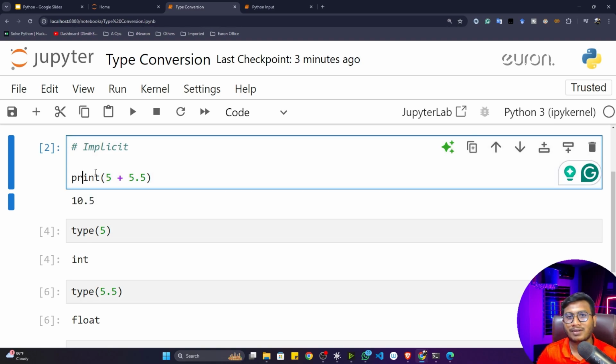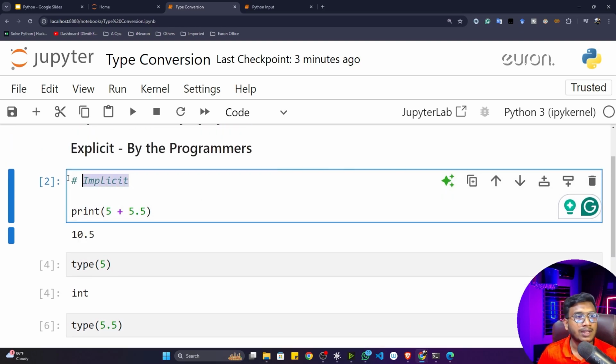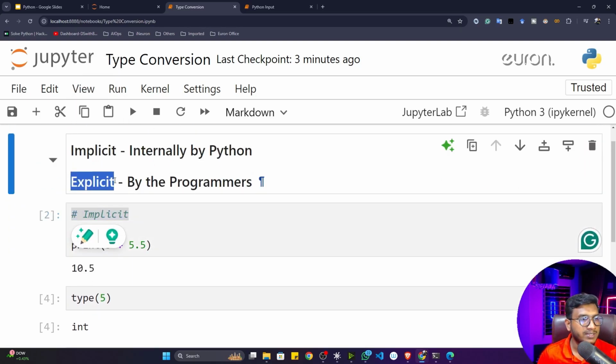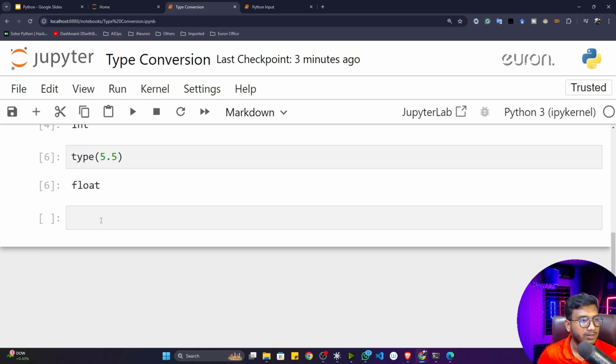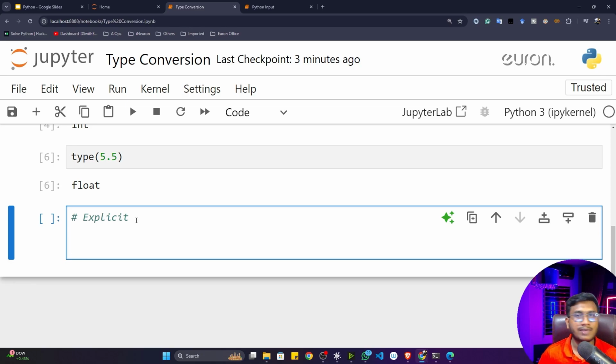Internally your Python is trying to understand this particular statement and it is doing the type conversion operation. So this is called implicit type conversion. That means it happens internally with the help of your Python interpreter. Now let's try to understand explicit type conversion. I'll copy this explicit statement and paste it here. For this I'll give another demo.